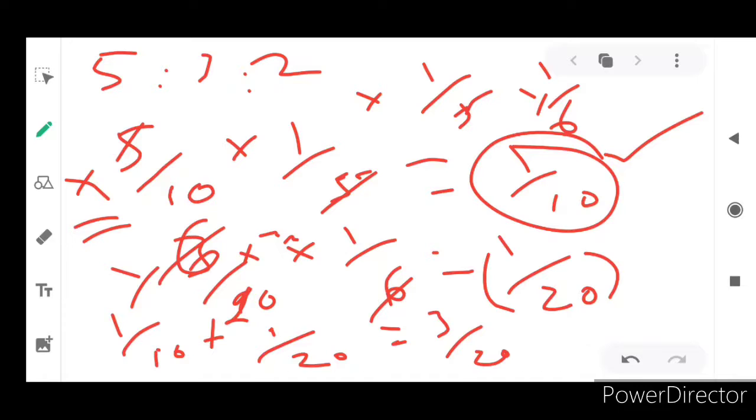How is that 3? Here 10, here 20, which means it is 1 by 20. When you convert into 20 it becomes 2 by 20. So 2 plus 1 is equal to 3, 20 is common: 3 by 20.